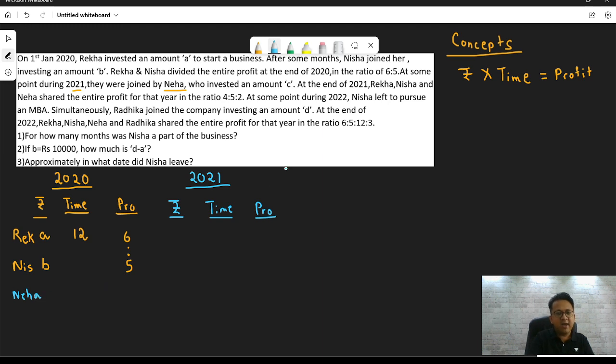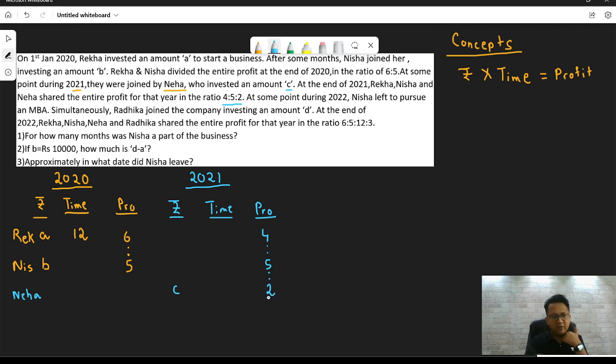At some point during 2021, they were joined by Neha, who invested an amount C. At the end of 2021, Rekha, Nisha, and Neha shared the entire profit for that year in the ratio of 4:5:2. Now think about it.